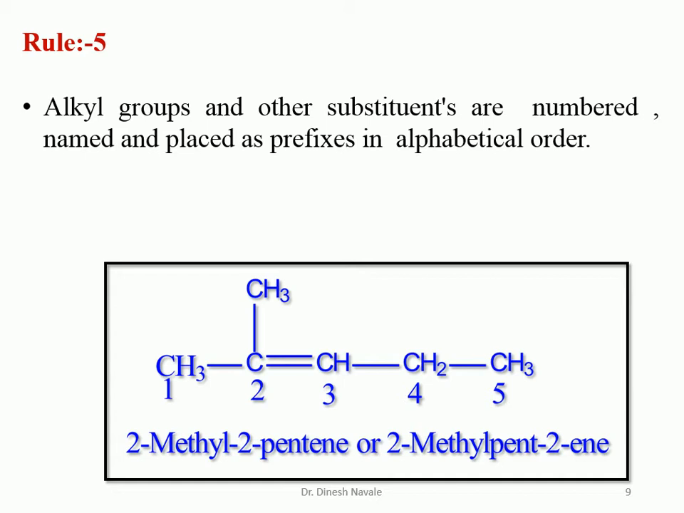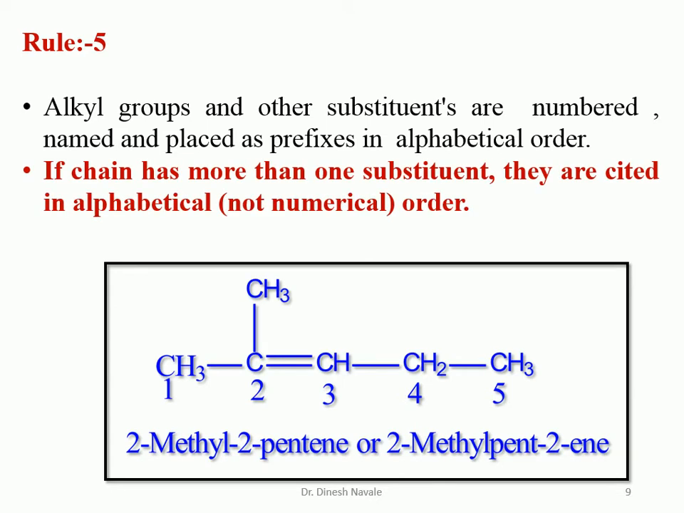The second thing is what? When the same substituent appears more than once, like two methyl groups, it is named with the prefixes di, tri, tetra, penta, hexa. If the chain has more than one substituent, they are cited in alphabetical order, as we have already discussed, like methyl and ethyl. Ethyl comes first, so ethyl should be given priority while writing the name.